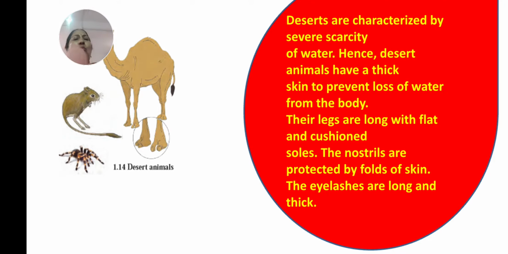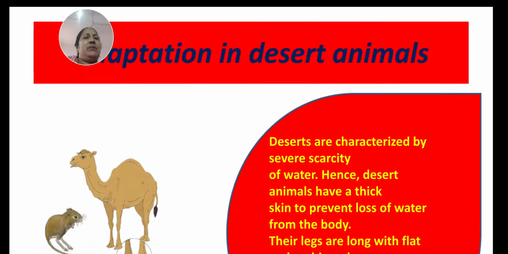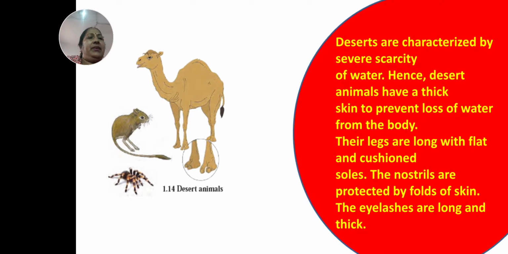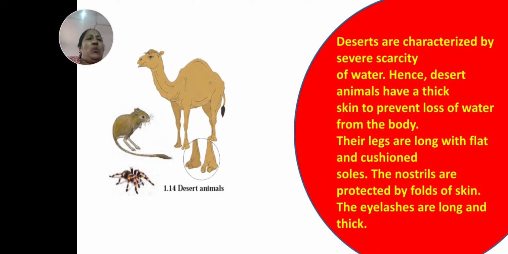You can tell me about any desert animal. An example of a desert animal is the camel, and some desert rats are there. Now, deserts are characterized by scarcity of water. There is no water in the desert, children. Hence, desert animals have thick skin to prevent loss of water.